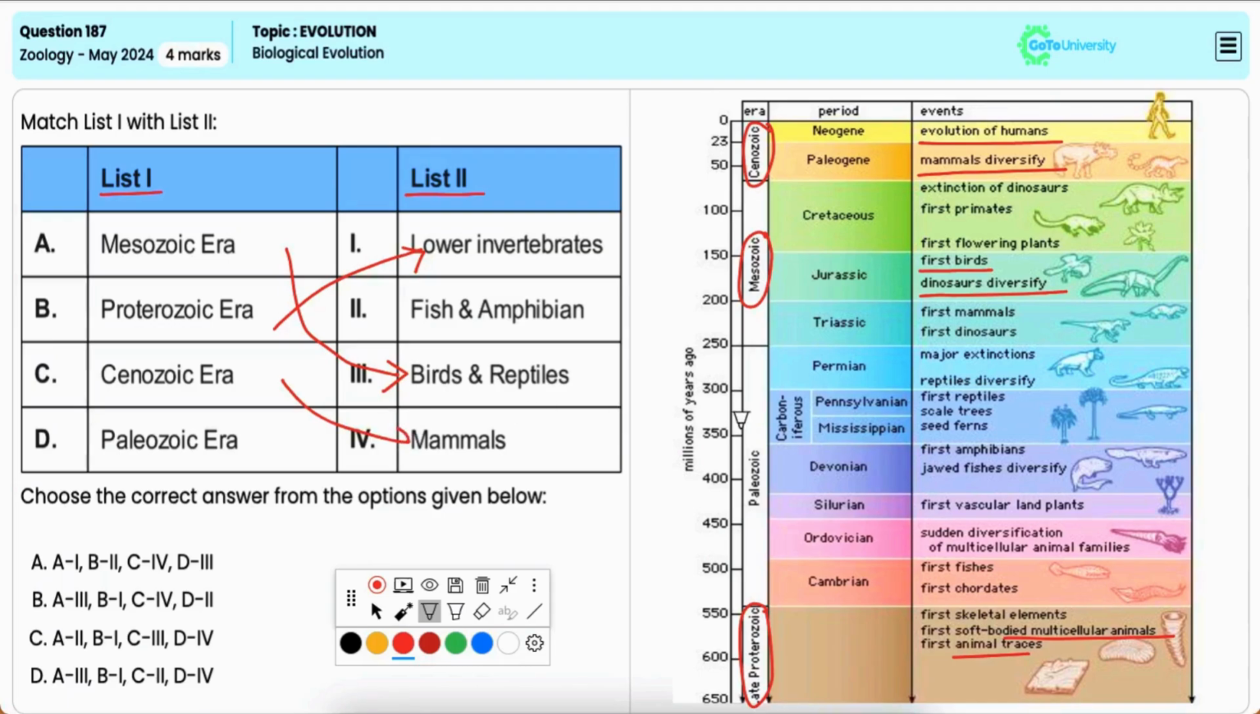The Paleozoic era saw the evolution and diversification of fish and amphibians, thus marking a significant progress in vertebrate evolution. So, D matches with 2. Hence, the correct answer is option B.